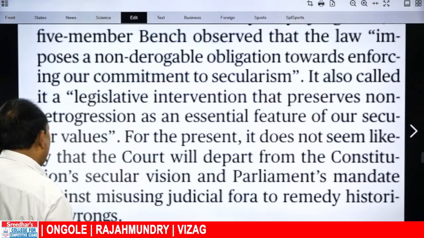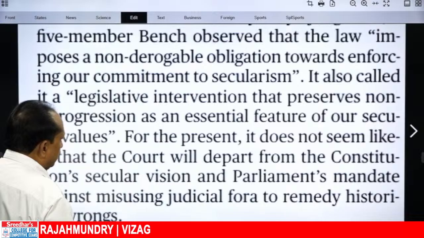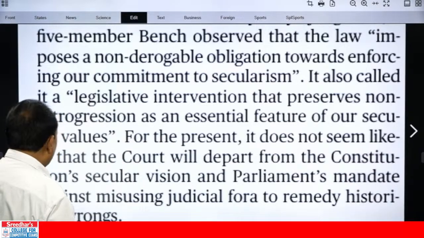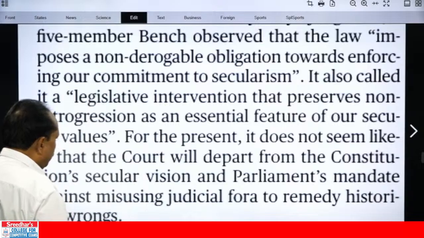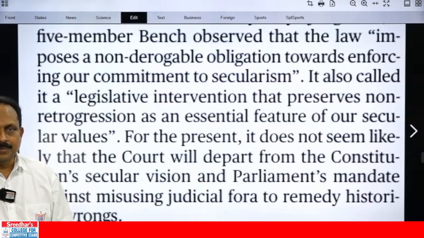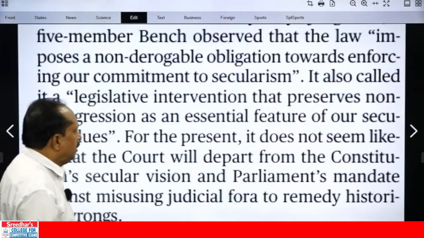of our secular values. For the present, it does not seem likely that the court will depart from the Constitution's secular vision. This is the opinion of the editorial. Court may not accept, may not change the stand.